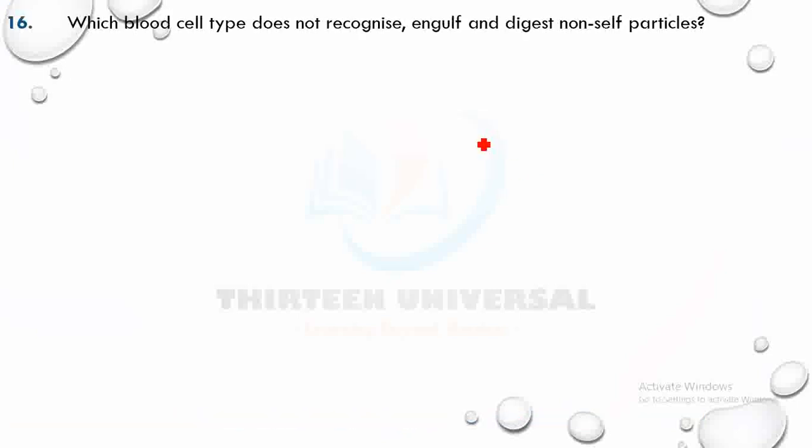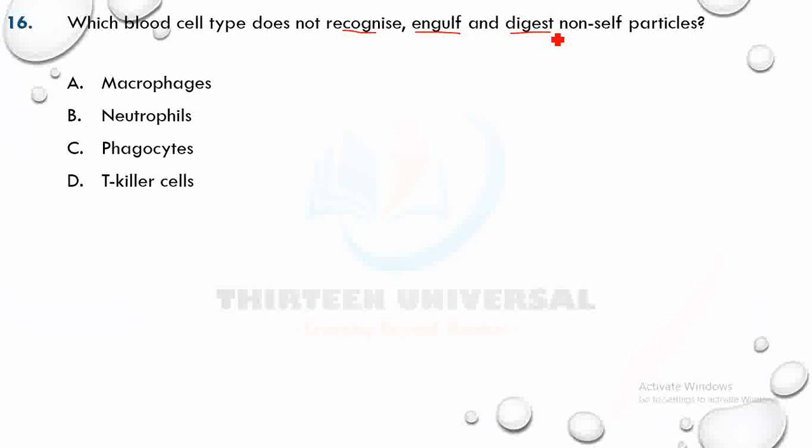Let's go to the next one. Which blood cell types do not recognize, do not engulf, and do not digest non-self particles? Pause the video and try it. Macrophages digest, neutrophils digest. They are all phagocytes that digest, but T killer does not digest. So this is not the answer. We're looking for the one that does not.